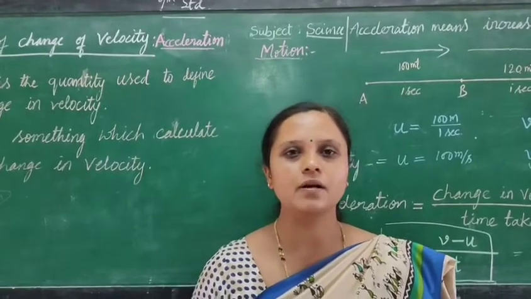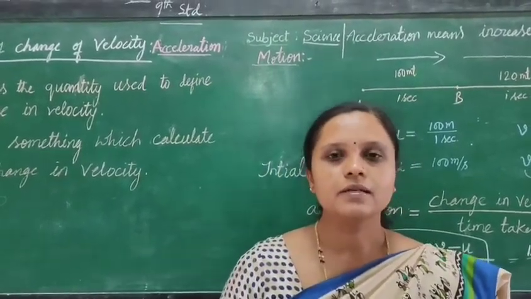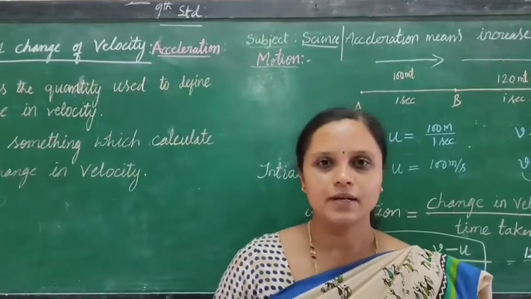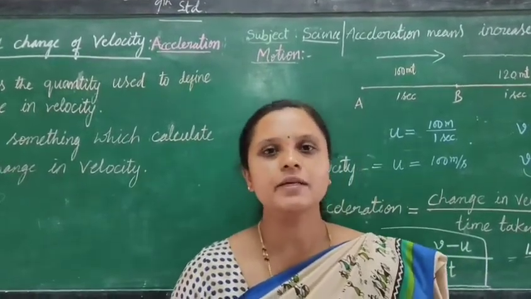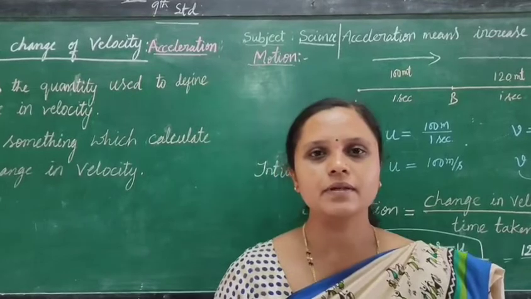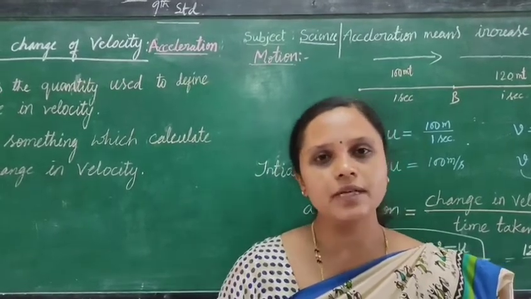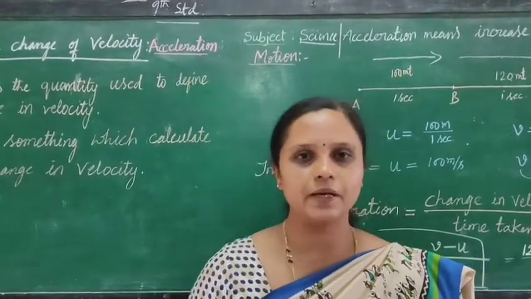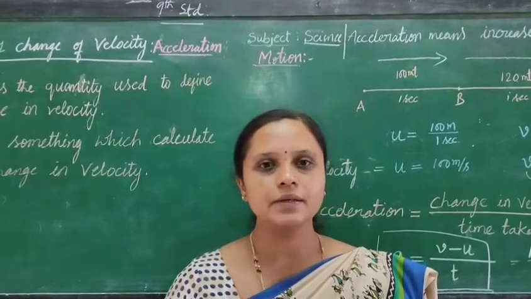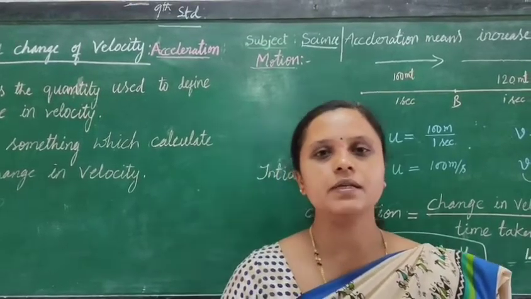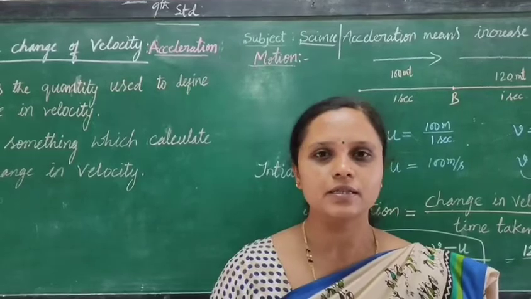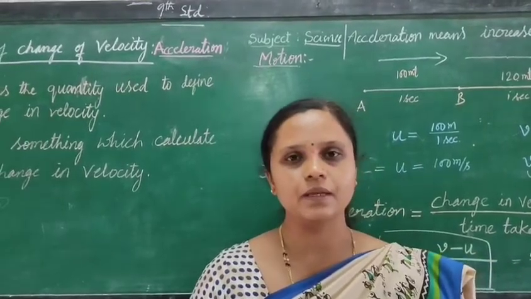Friends, welcome to all. Till now we are studying about speed and velocity. What is meant by speed? Speed is nothing but the distance the object travels in unit time. What is velocity? The speed of an object in a definite direction is called velocity.